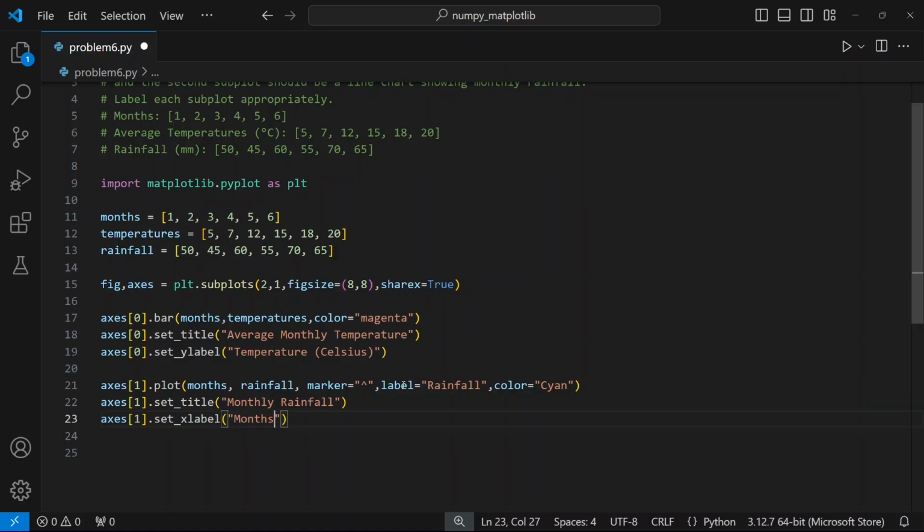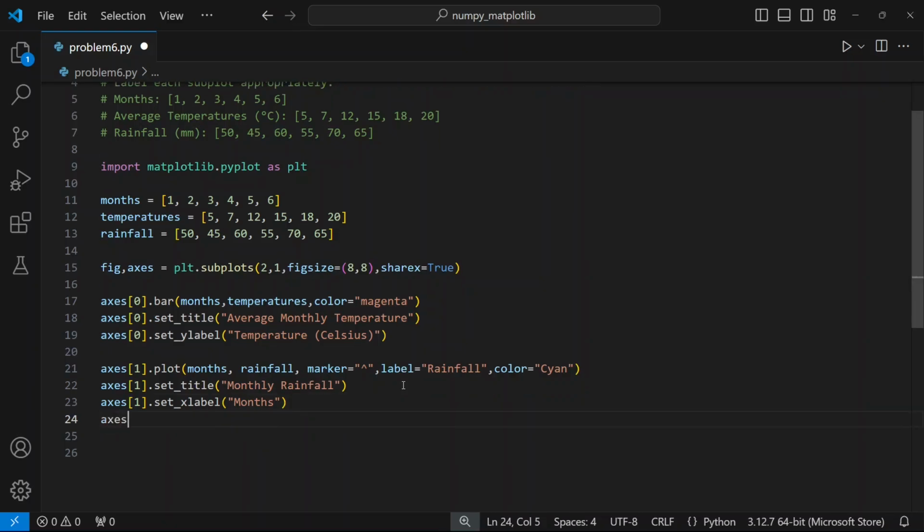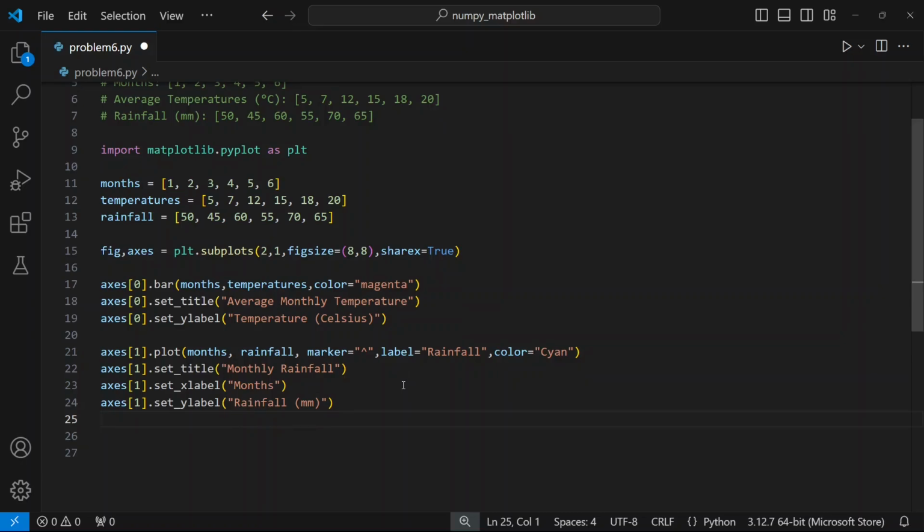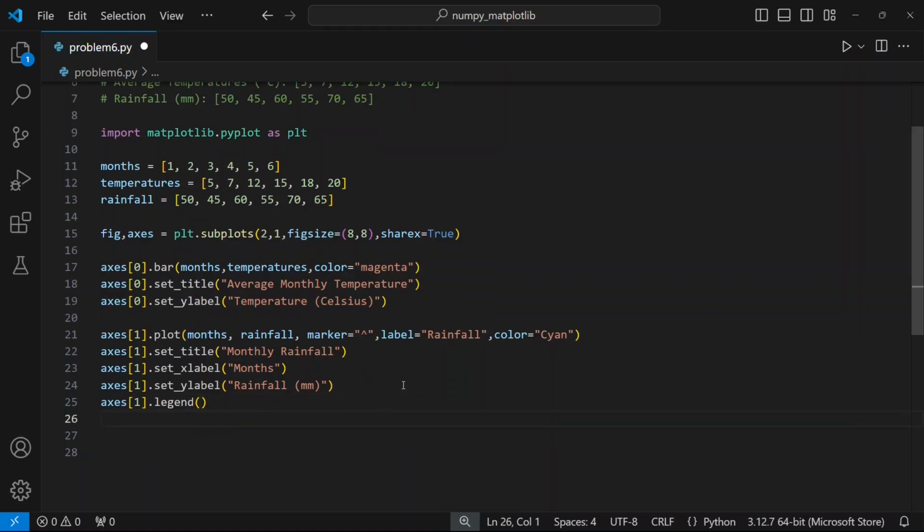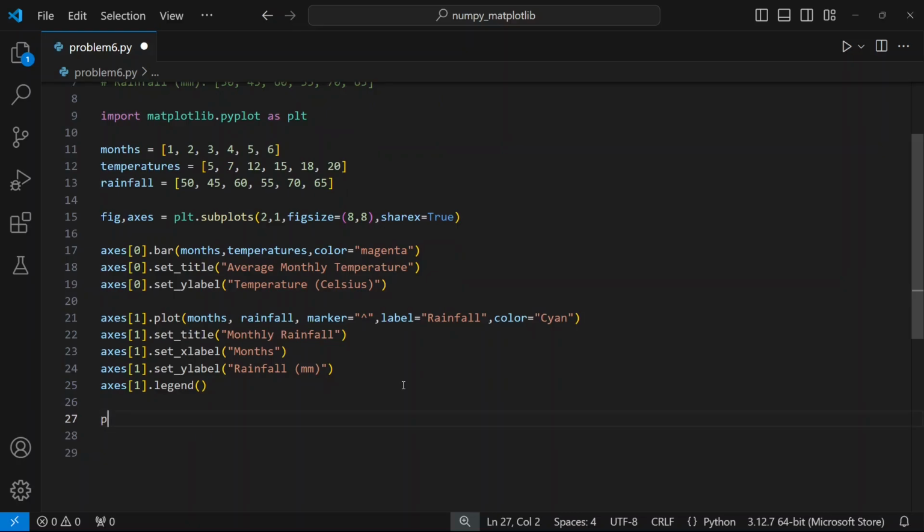x label as months, y label as rainfall in millimeters, and we also want to add a legend, and then plt.show.